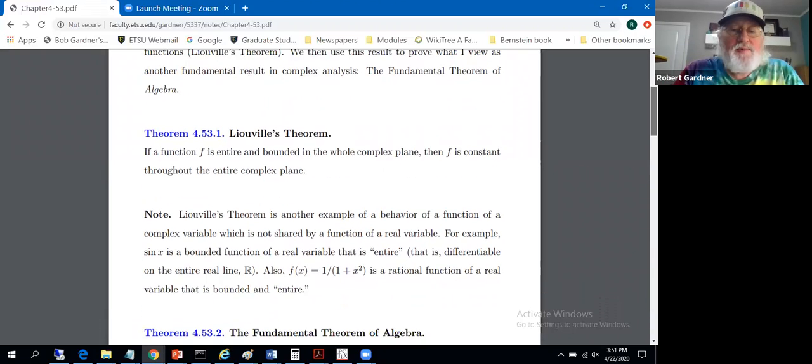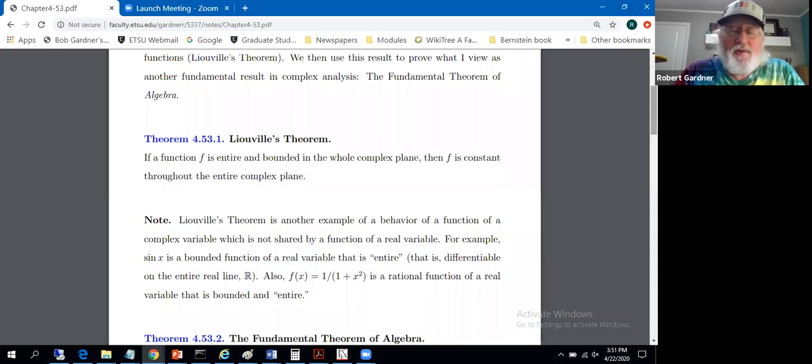A quick little observation: these things don't happen in the real setting. Another example of a behavior of a function from the complex realm that you don't have in the real realm. Sine and cosine functions are bounded by 1 and -1, but they're differentiable everywhere. They've even got power series representations. So this is a totally different type of behavior in the complex setting.